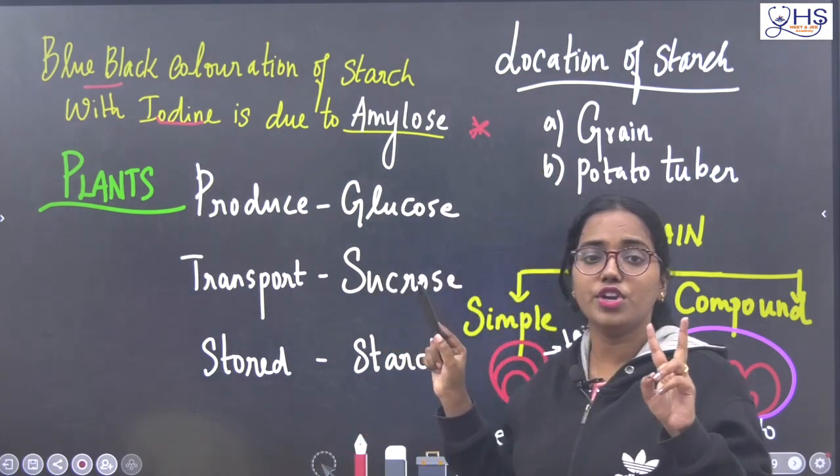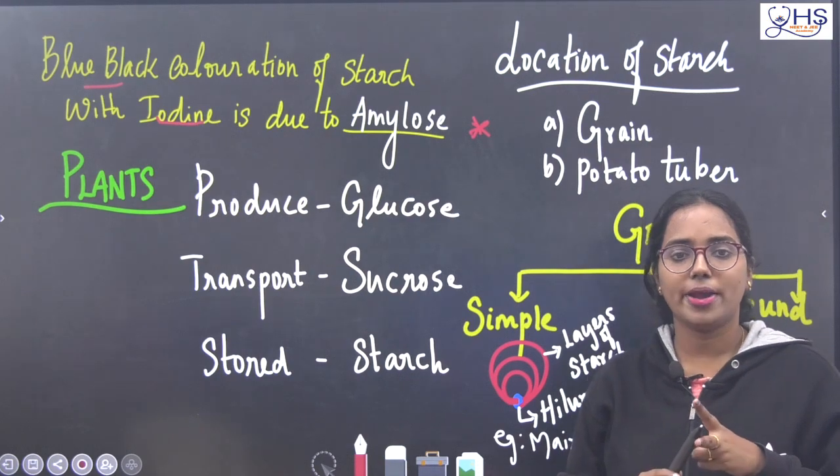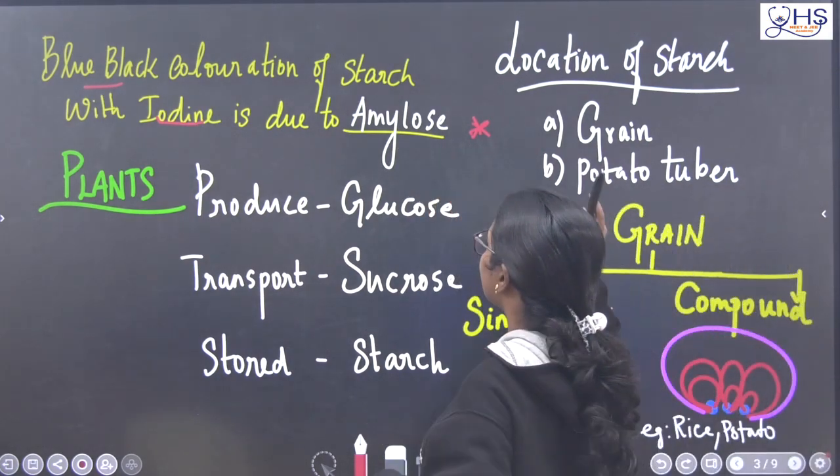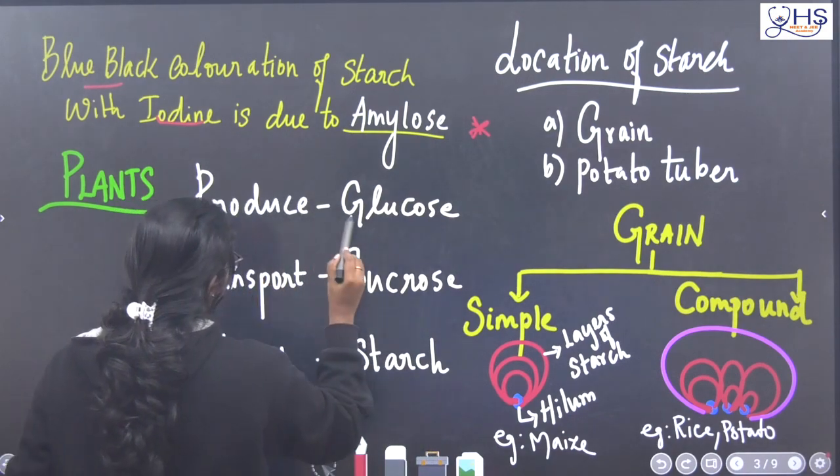So that blue black coloration of starch is due to amylose, because we have two different compounds in starch, right? One is amylose and another one is amylopectin. The blue black coloration is due to what? Amylose.